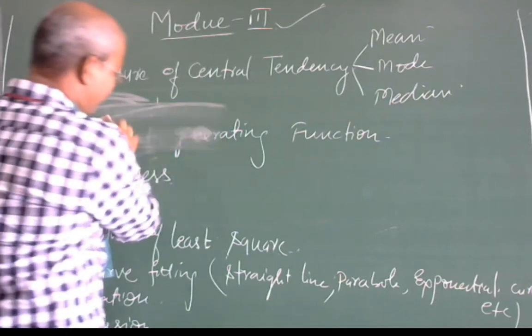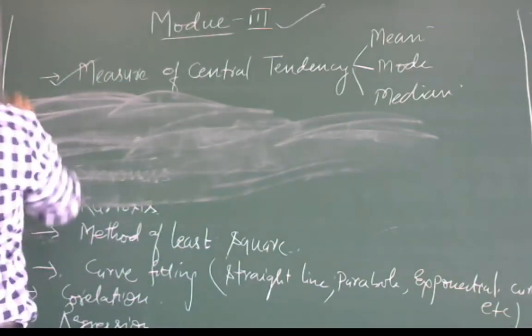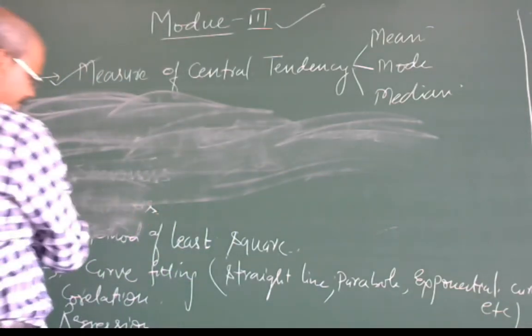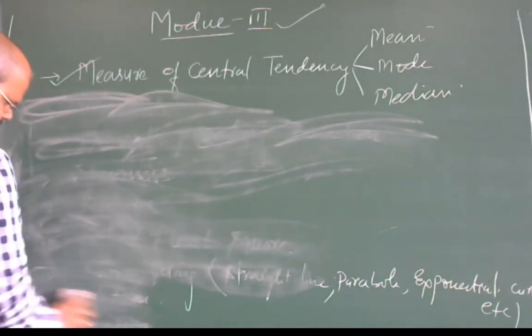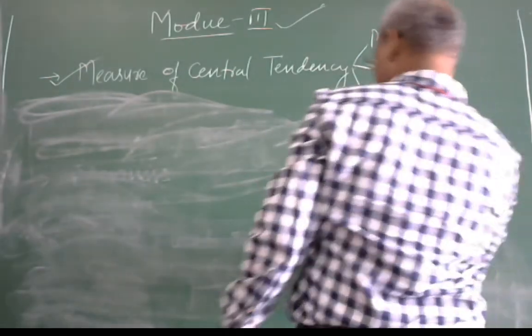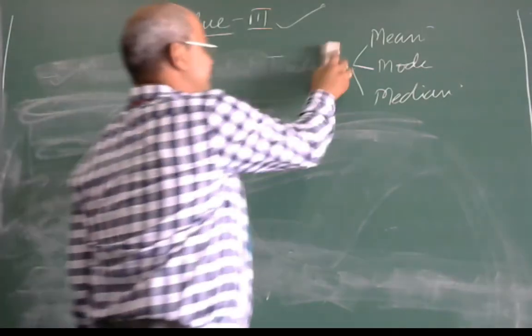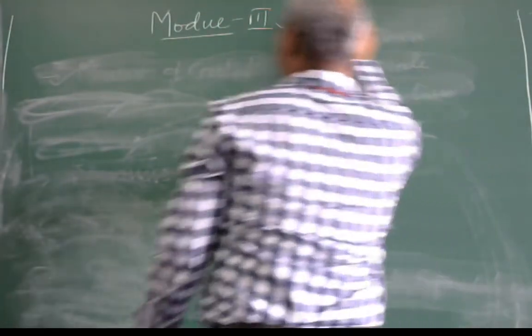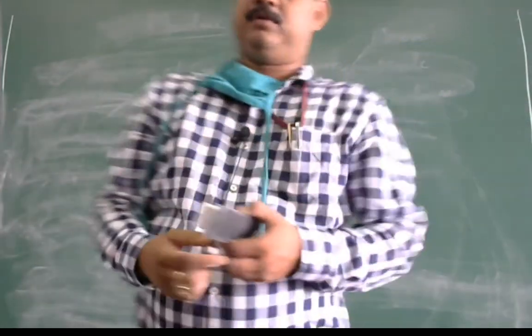Before starting this content, I would like to share what is the meaning of data. Since in statistics there are so many types of data given, some data are in group form, some data are in individual form. So how to study, how to find the mean as well as mode as well as median of this data.